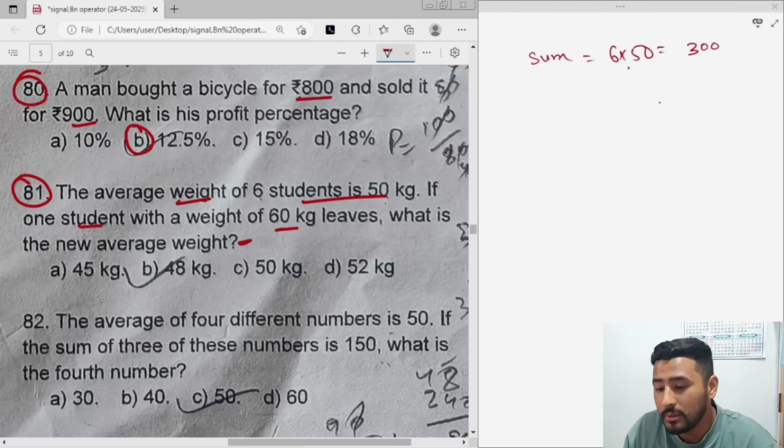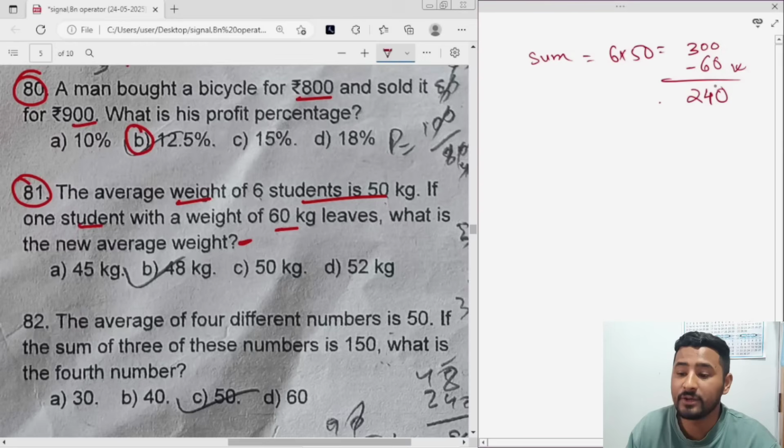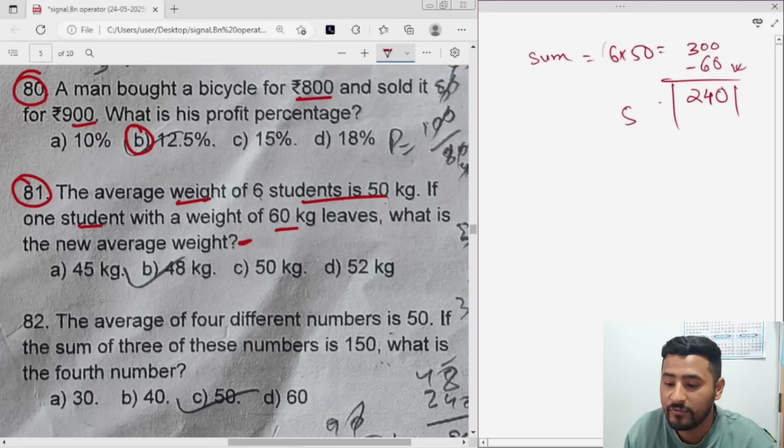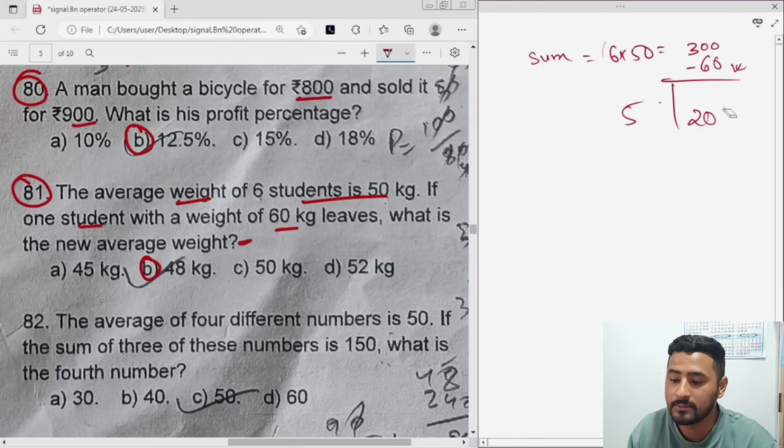Now the sum is 300. Just subtract the 60 kg here. You'll get 240, because this person has left. One student has left, so remaining is 240. And how many students will be? Before it was 6, now 5. Just divide it by 5. 5 4s are 20. Get 4, bring the 0 down. 5 8s are 40. So the answer will be 48 kg. Option B for question number 81 will be the correct answer.